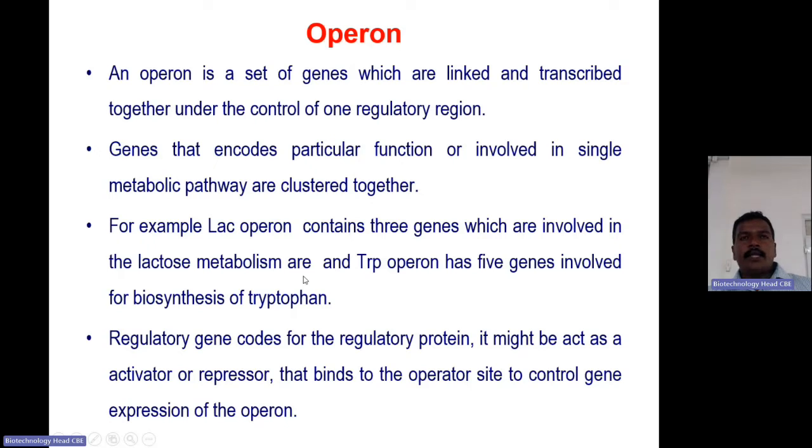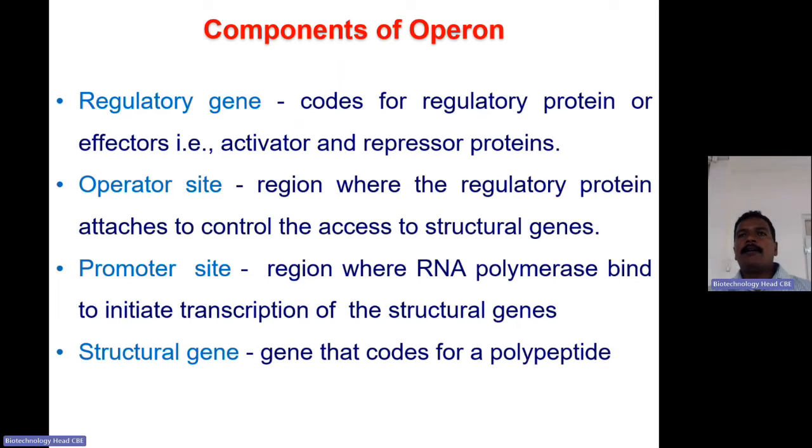There are also regulatory genes in the operon. The regulatory gene codes for a regulatory protein, which might act as an activator or repressor that binds to the operator site to control gene expression of the operon. So the different components of operons are the regulatory gene, which codes for the regulatory protein that controls the expression of that particular operon, and it may be an activator or repressor.